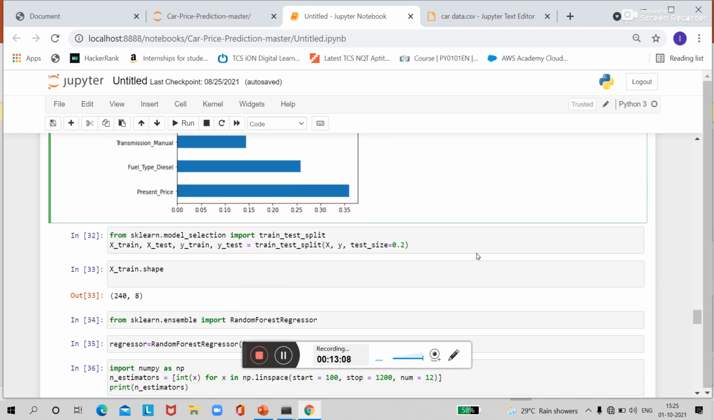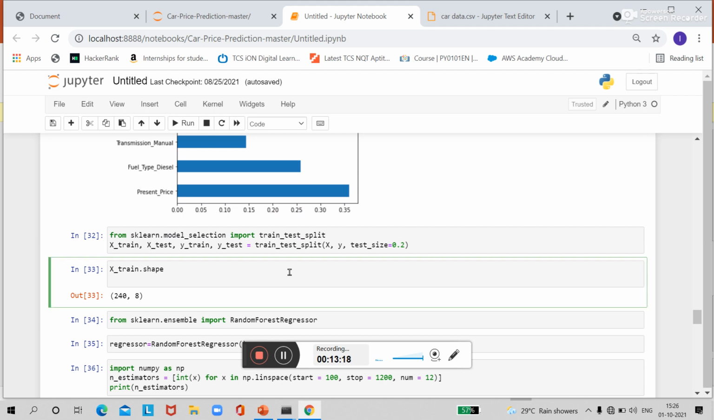Now it's time to divide the data set into train and test. I have used the xtrain.shape function, which gives me the size of my xtrain data set. Now I have imported random forest regressor.